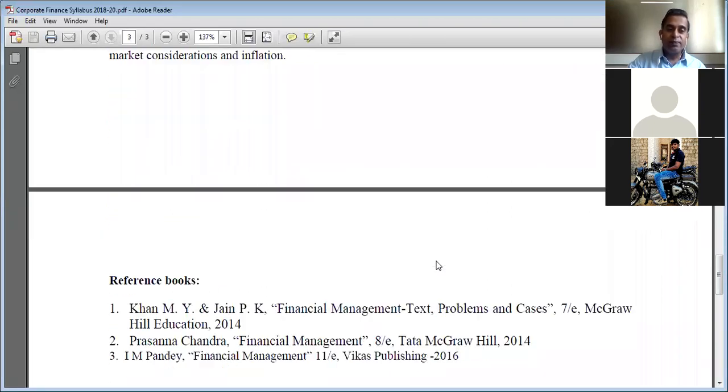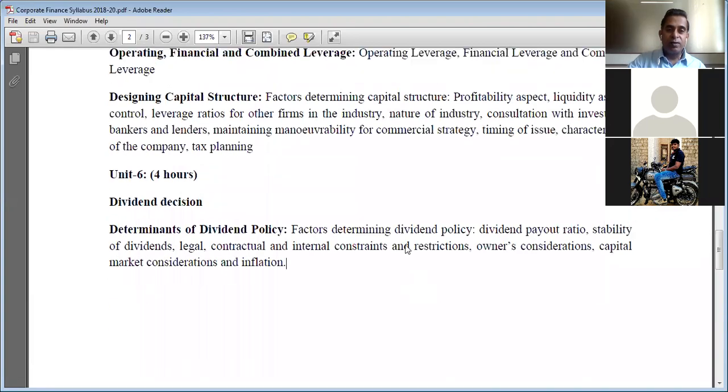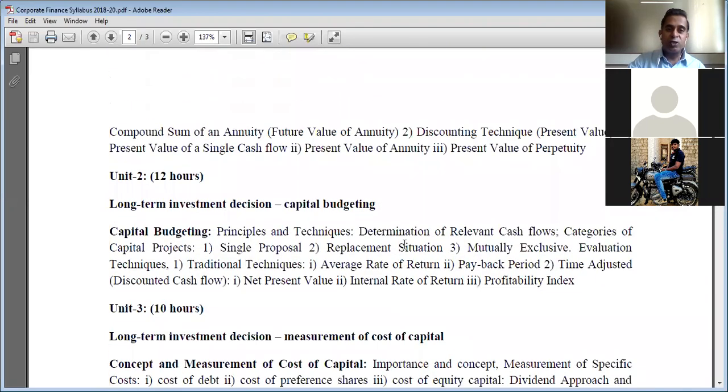So as you can see, the entire syllabus is completed, partially through real classrooms before the lockdown, and a major percentage of the syllabus through online classes.